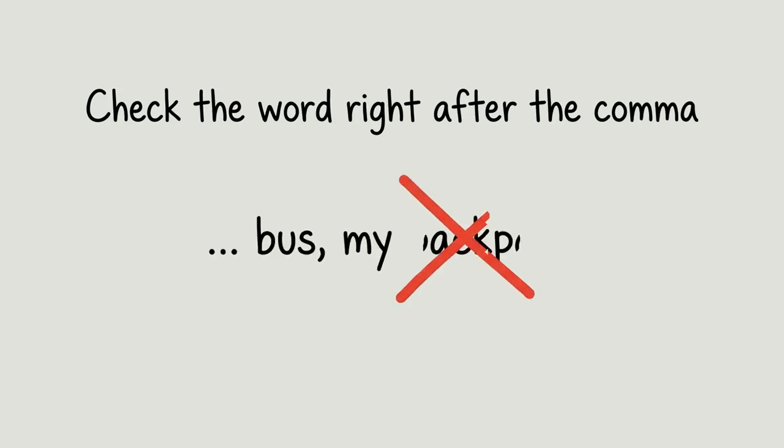Here's the trick. When a sentence starts with a descriptive phrase, check the word right after the comma. Is that word doing the action? In this sentence, the phrase is running to catch the bus, but the next word is my backpack. Backpacks cannot run, so the modifier is dangling.